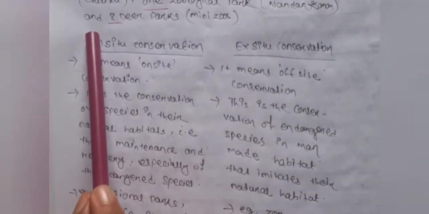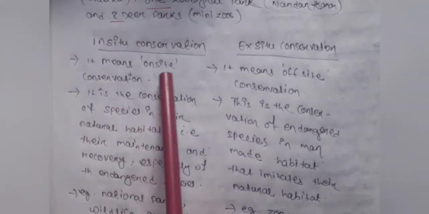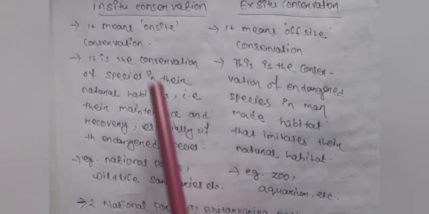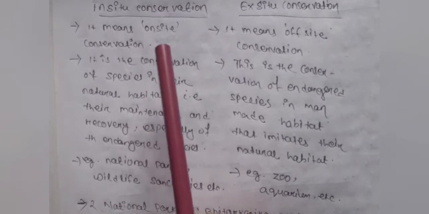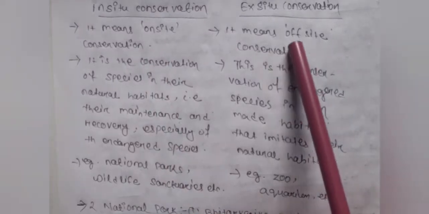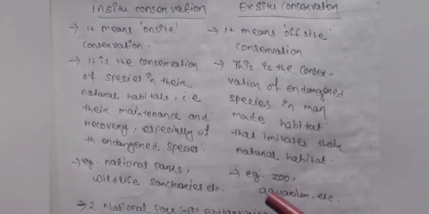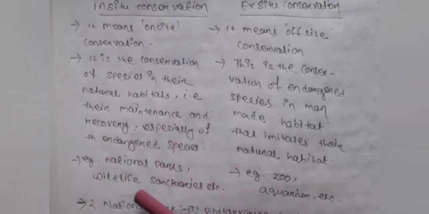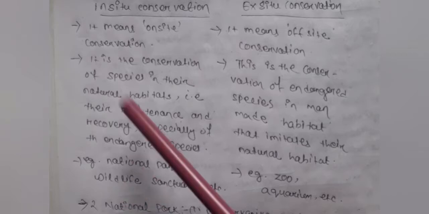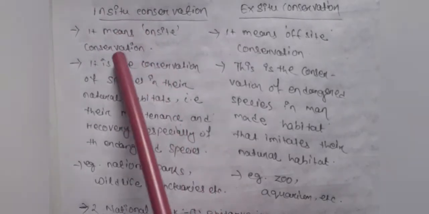Next, see in situ conservation and ex situ conservation. What is the meaning of in situ and ex situ? It means on-site conservation and off-site conservation. On-site means where animals live comfortably, but off-site means where they are not comfortable. Like zoo and aquarium, these are man-made habitats of animals, but on-site examples are national parks and wildlife sanctuaries. These are comfortable for animals, so this is in situ. They can freely live in it.